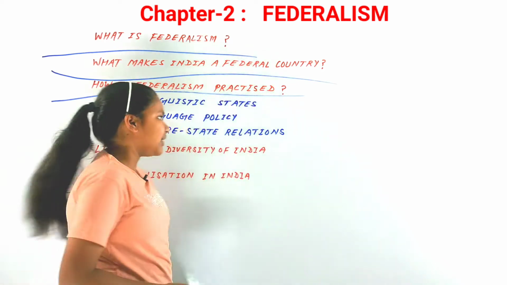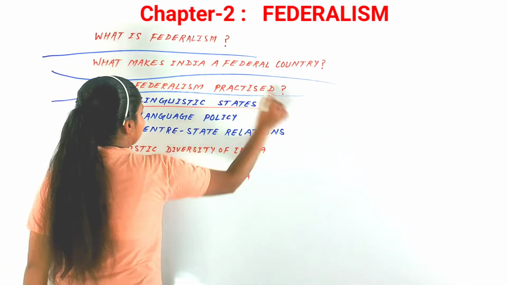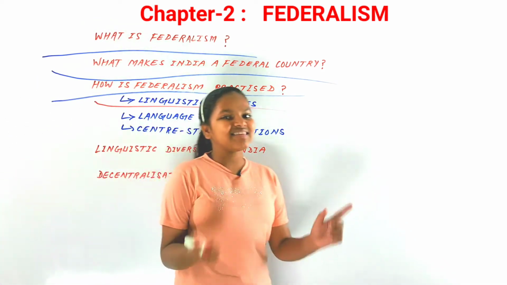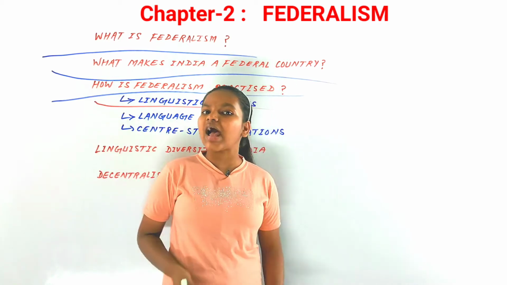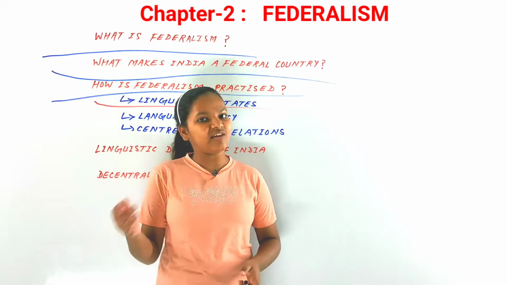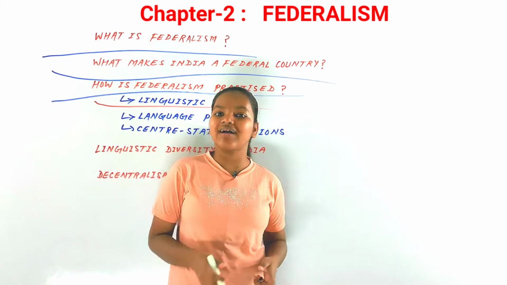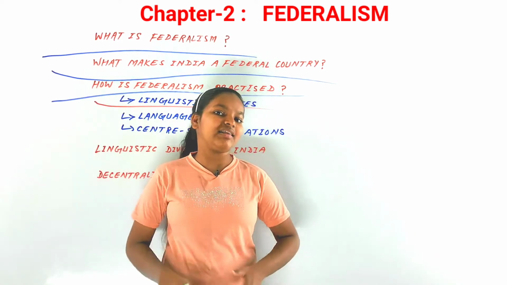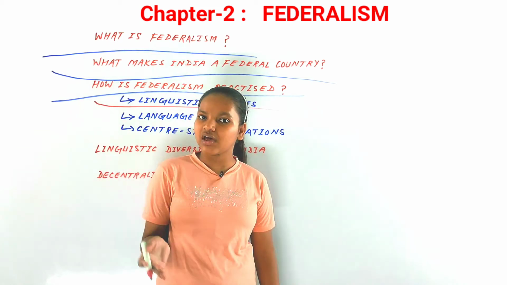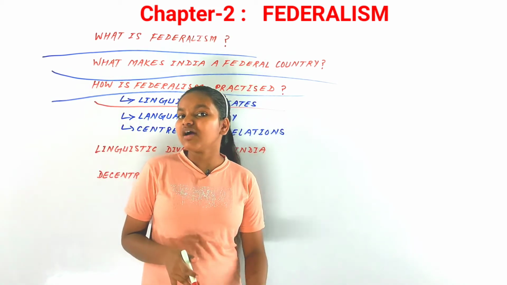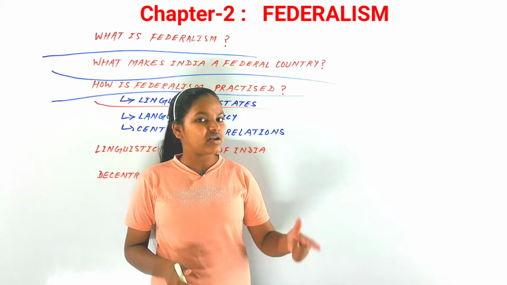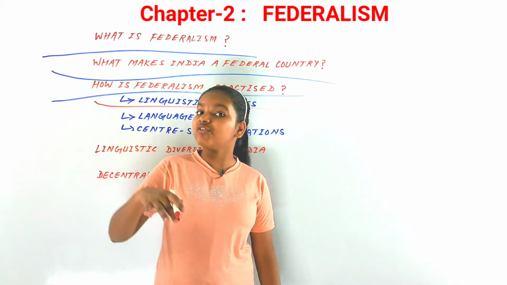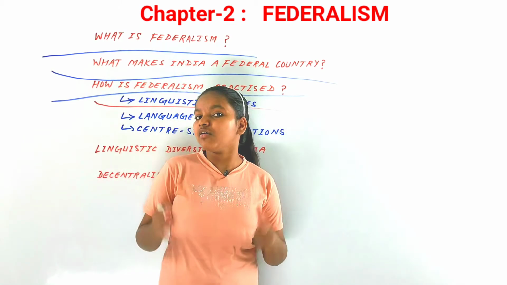Now our subtopic is linguistic states. As all of you know, we got our independence in 1947, and after that we had a very bloody partition as well, which led to many hectic situations in India. And if we look at the political map of 1947 and that of 2022, you will see a lot of differences.